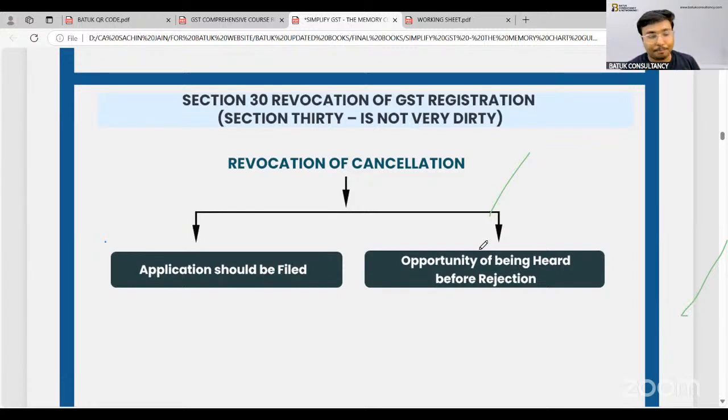Now, tomorrow we had planned the session in the morning, but we'll reschedule it to the afternoon, 4 to 6 p.m. That is the schedule of tomorrow's session. I think tomorrow we will not be in a position to complete all the sections.